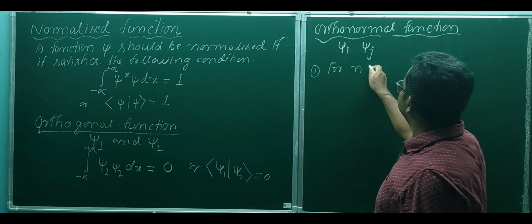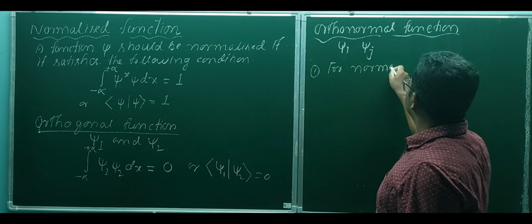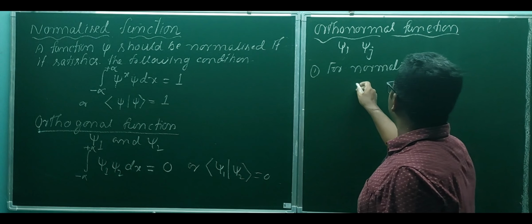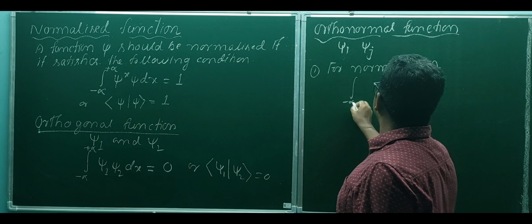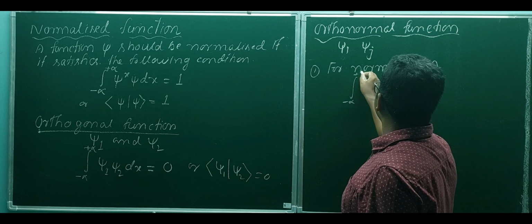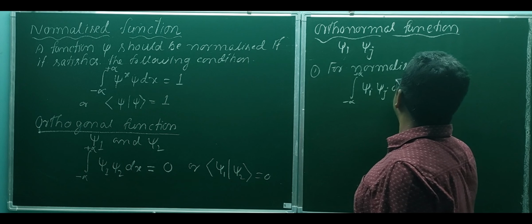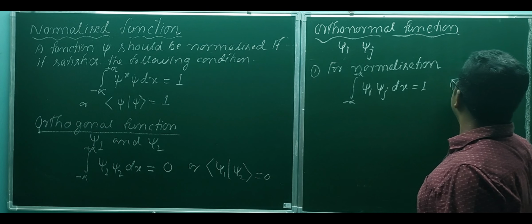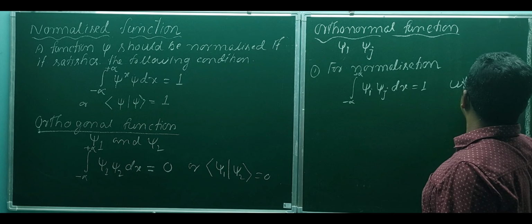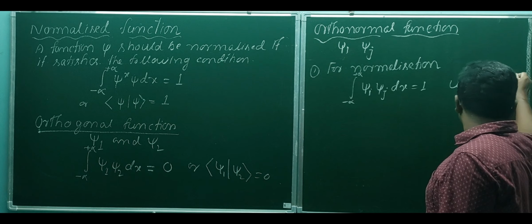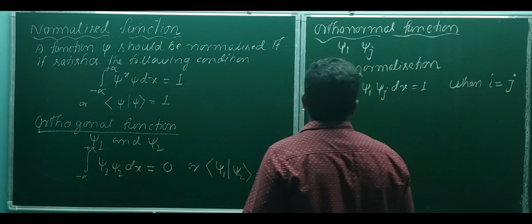So number one, for normalization, integration from minus infinity to plus infinity of psi i psi j dx equals 1, when i equals j.